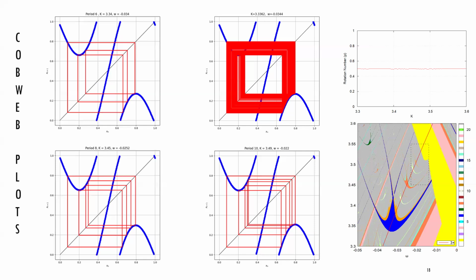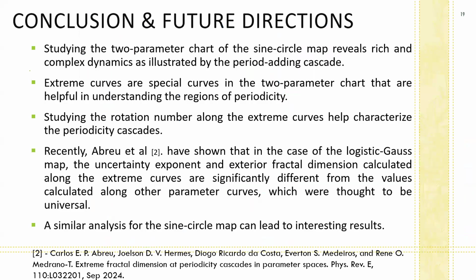We also chose another point in the chaotic region, and here we can see a highly dense cobweb plot. But still, we can see that in this whole region, we are getting square attractors. So in conclusion, studying different regions in the two parameter chart reveals very different and interesting results about the one-dimensional maps. And the extreme curves especially play a very essential role in studying the maps.